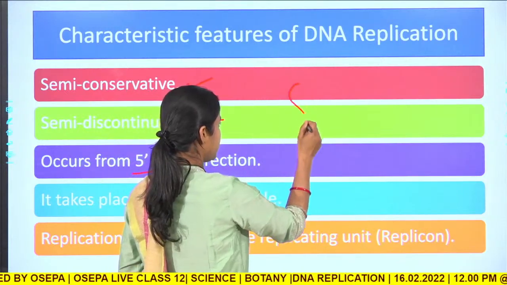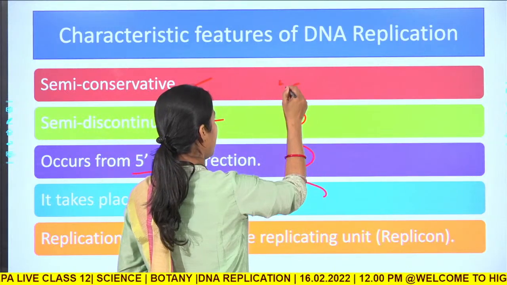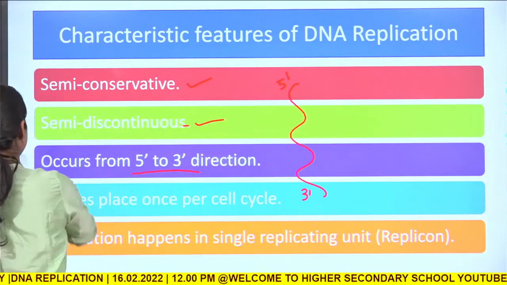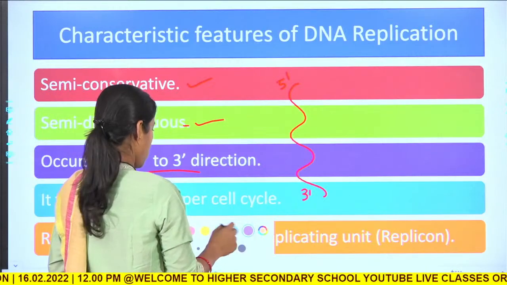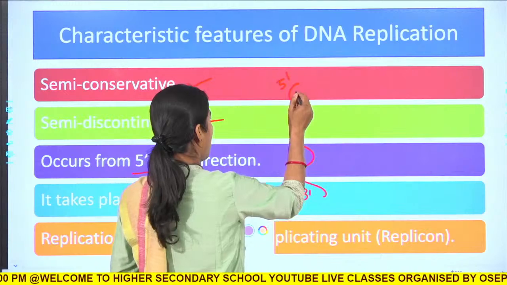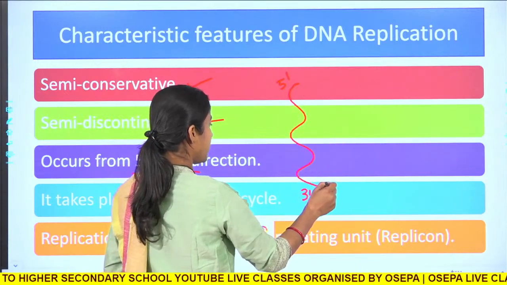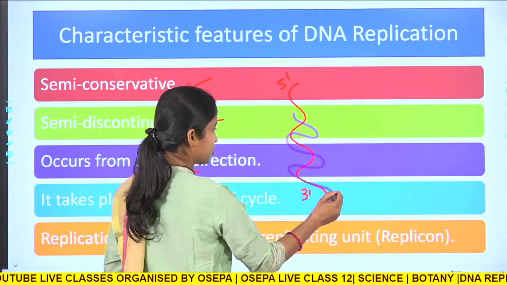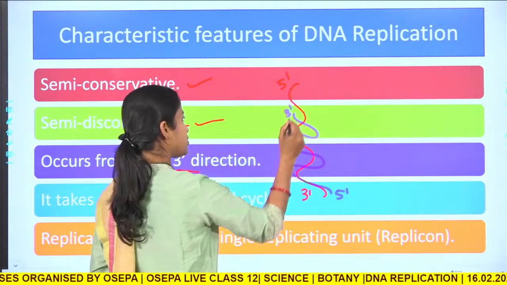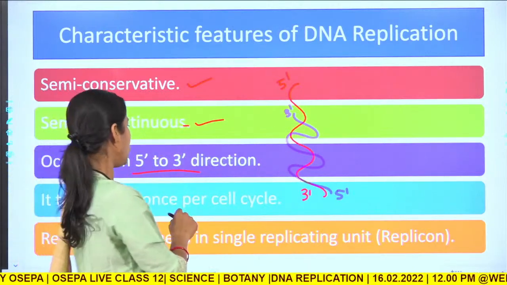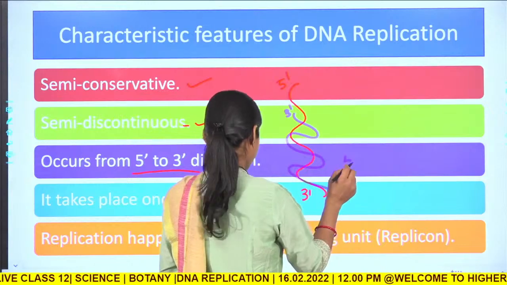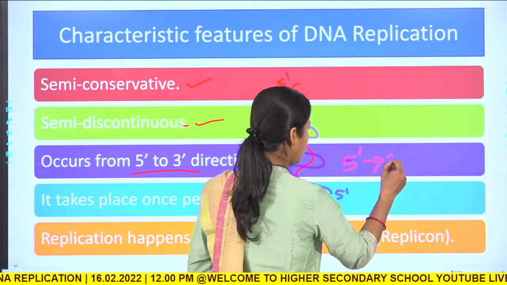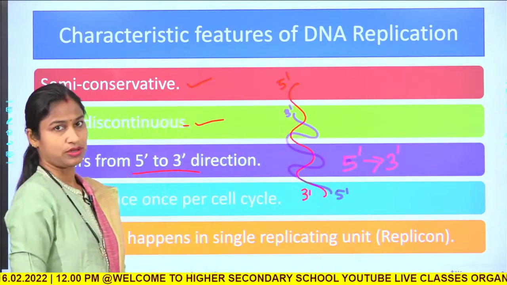Let us suppose this is the strand of DNA. Now, if this is 5 prime to 3 prime, the other strand will be synthesized, okay. Now, the other strand that has to be synthesized, it is from the 5 prime direction to 3 prime direction. So, this is the direction that it has to maintain. So, always the DNA replication proceeds from 5 prime direction to 3 prime direction, okay.